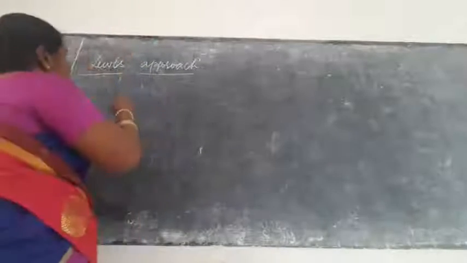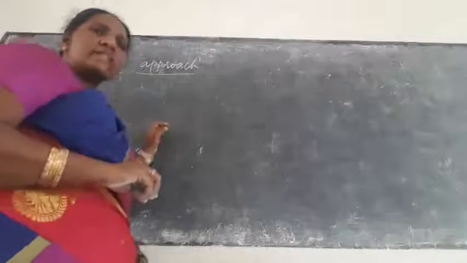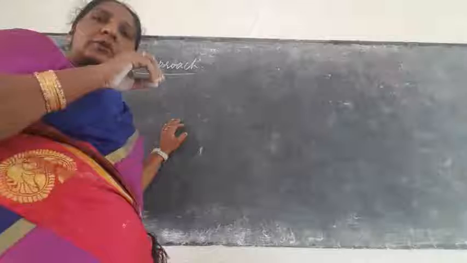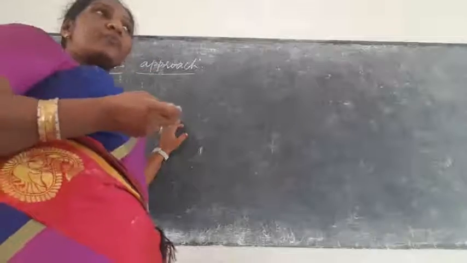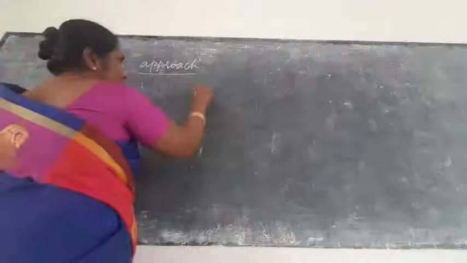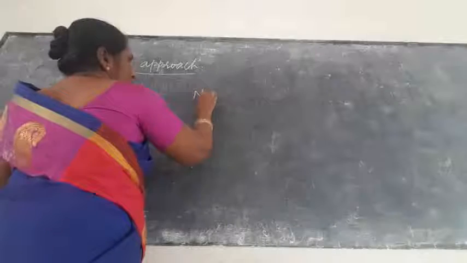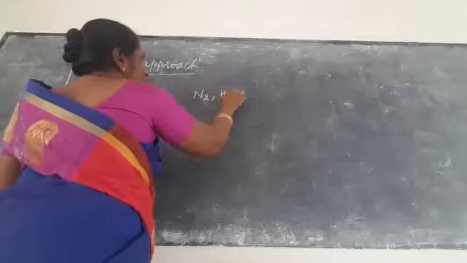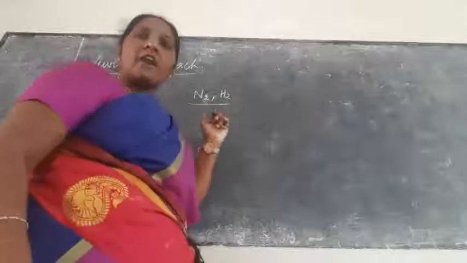Okay, so next one is the Lewis dot structure. What is meant by Lewis dot structure? Lewis proposed the Lewis dot structure for diatomic molecules, say for example nitrogen, hydrogen. How are they represented in the Lewis dot structure?